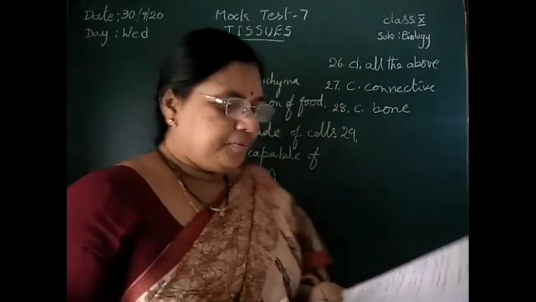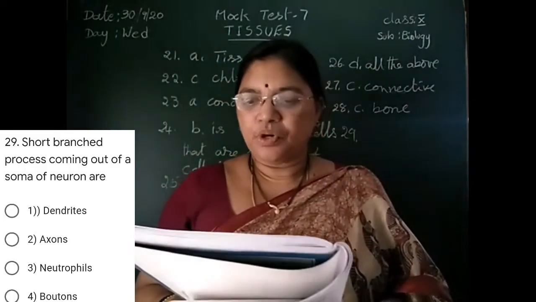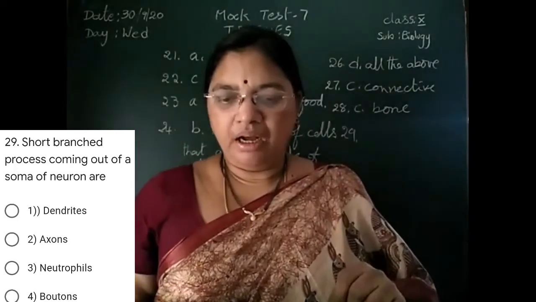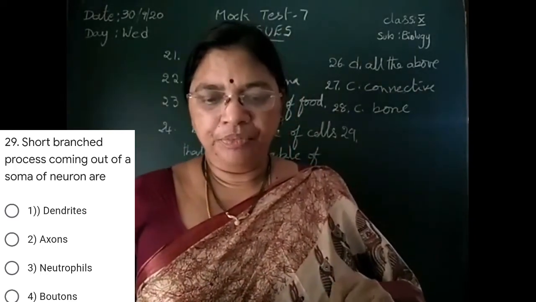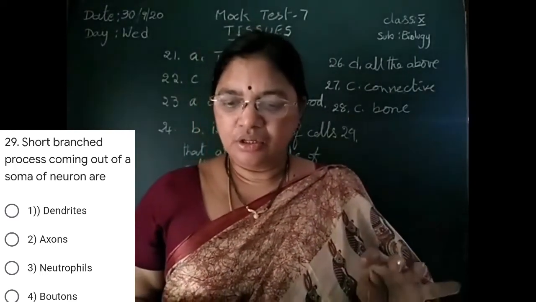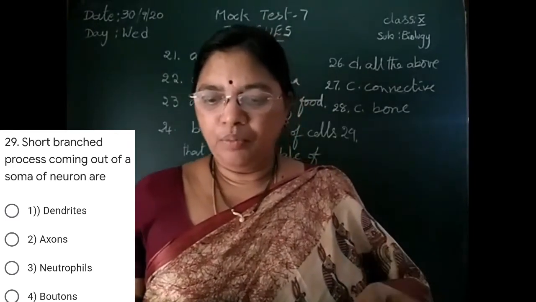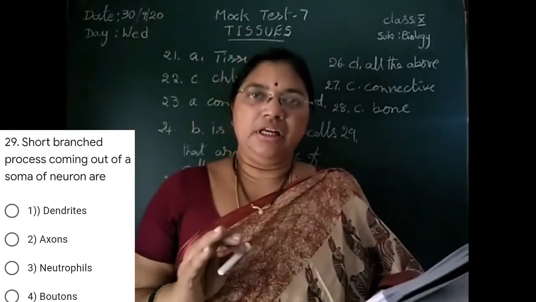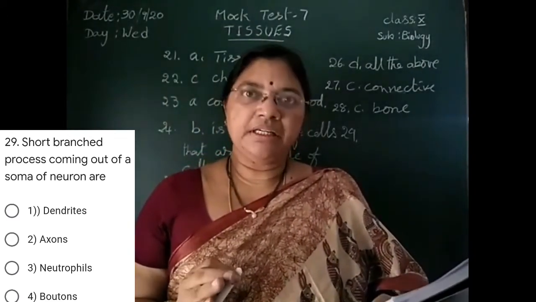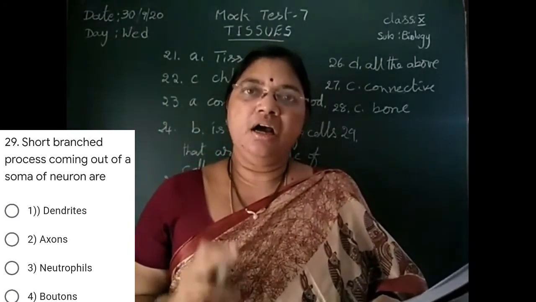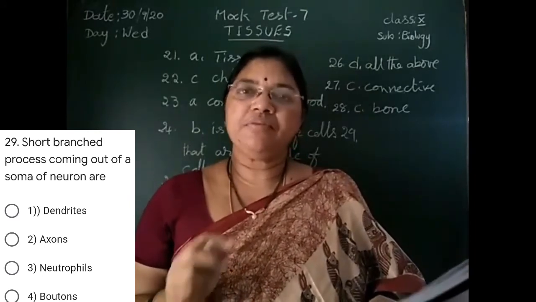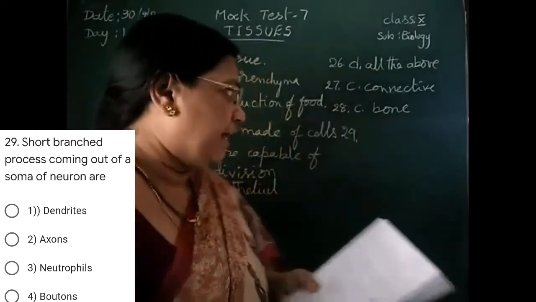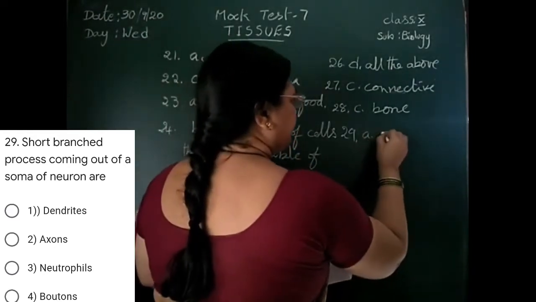Next, 29. Short branched processes coming out of the soma of a neuron are: dendrites, axons, neutrophils and boutons. Soma is nothing but cell body or cyton or perikaryon. Both are the same. From the cell body, short processes arising are dendrites. That is why A, dendrite, is the correct option.